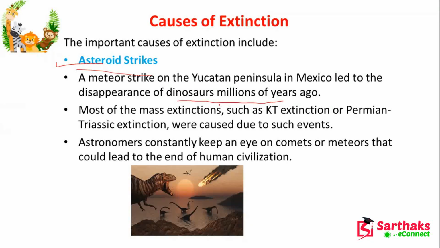So here you can see that we cannot see any type of dinosaurs now, or any generation of the dinosaurs, due to the meteor strike in the Yucatan Peninsula.